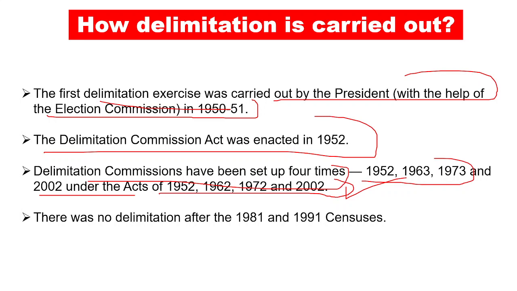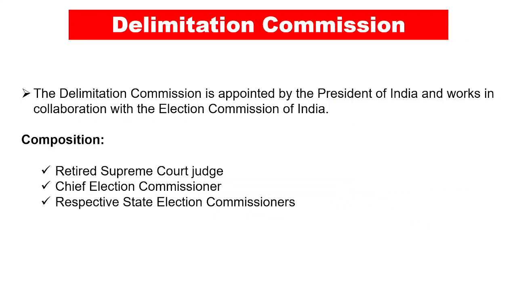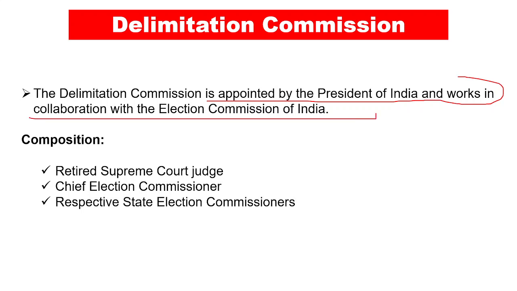Now there was no delimitation after the 1981 and 1991 censuses because of some political reasons, right? We need not get into it, but that's the basic reason. Now let's talk about the Delimitation Commission, because after every census the Delimitation Act comes into being, and under the Delimitation Act the Delimitation Commission is formed. So basically the Delimitation Commission is appointed by the President of India and works in collaboration with the Election Commission of India.